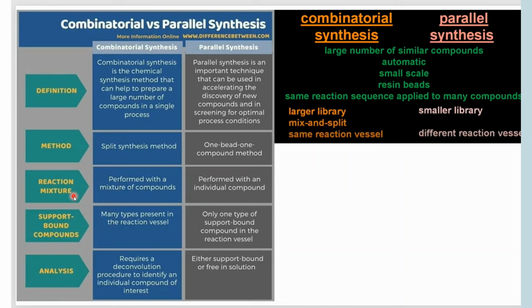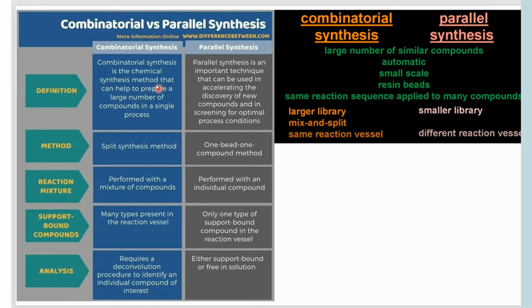The reaction is performed with a mixture of compounds, many types present in the reaction vessel. These are support-bound compounds. And the analysis requires a deconvolution process to identify an individual compound of interest. That is known as combinatorial synthesis.